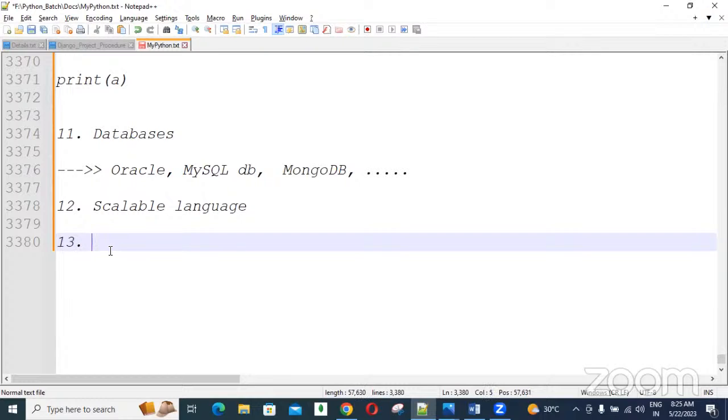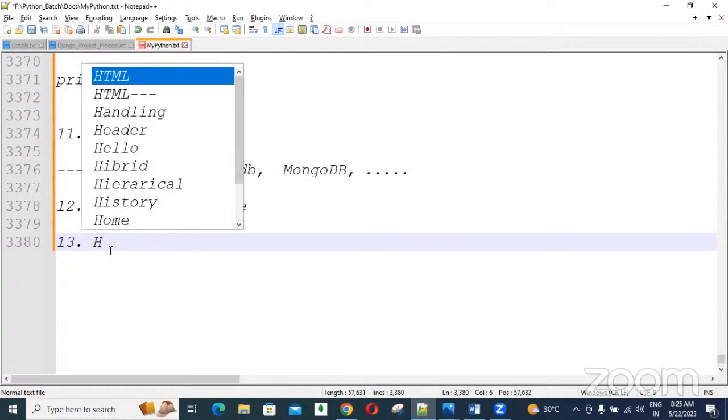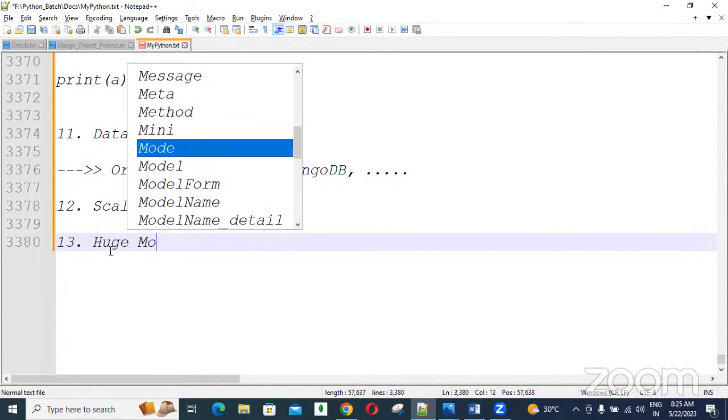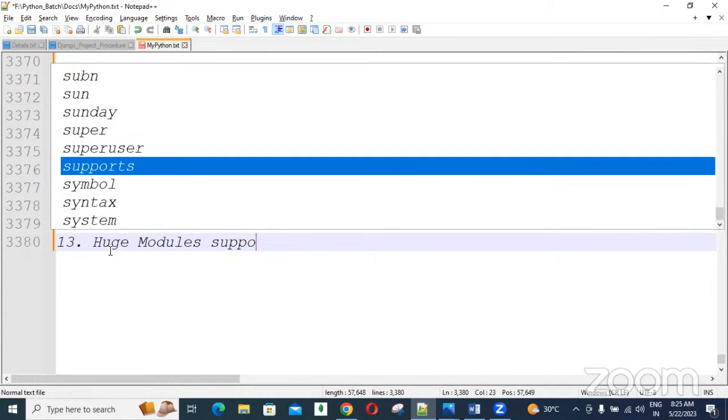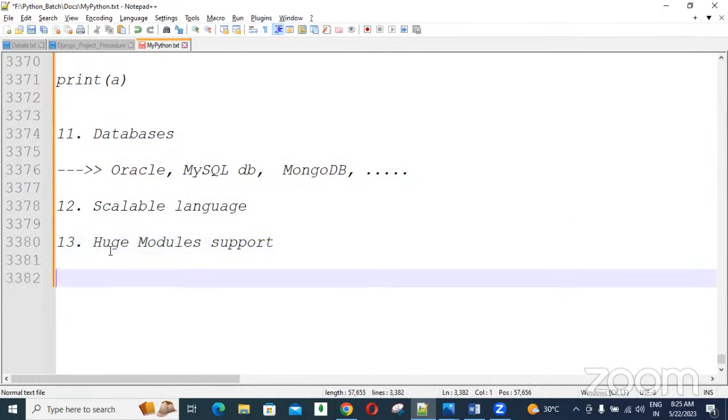So one more thing is module support, guys. When we are installing the Python software, along with the Python software, hundreds of predefined modules come in the software itself. We can use those modules whenever we require, based on the requirement.